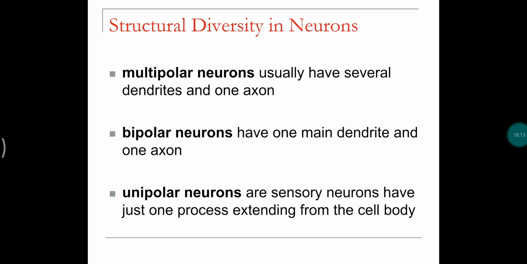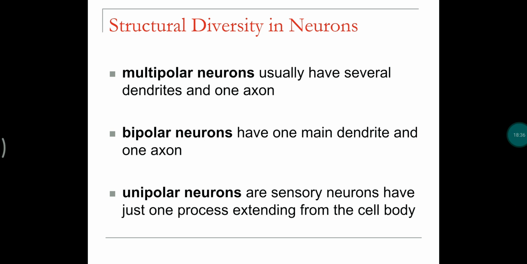So multipolar neurons have many dendrites and only one axon, whereas bipolar neurons have only one main dendrite and only one axon. Multipolar neurons are found in the central nervous system.